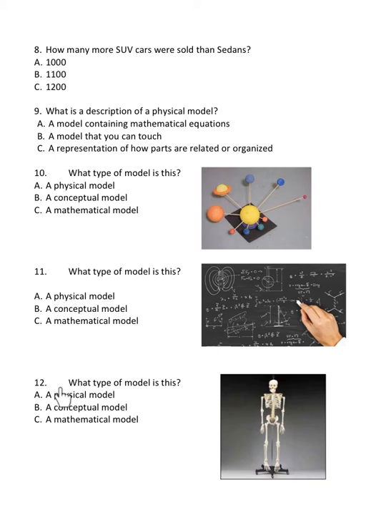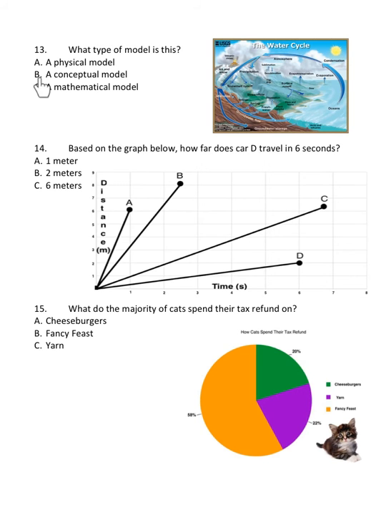Number 12. What type of model is this? A. A physical model. B. A conceptual model. C. A mathematical model. Number 13. What type of model is this? A. A physical model. B. A conceptual model. C. A mathematical model.